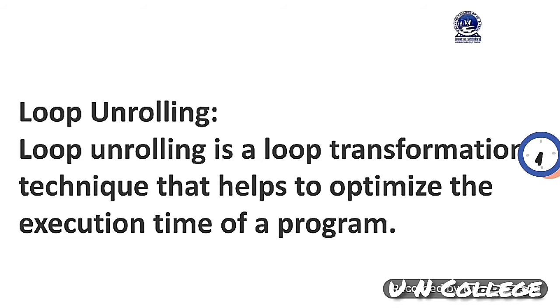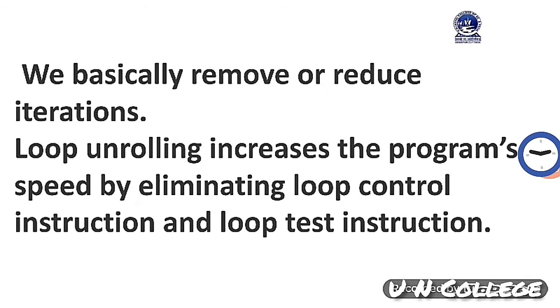Then we will discuss the second technique for loop optimization, that is loop unrolling. Loop unrolling is a loop transformation technique that helps to optimize the execution time of a program. We basically remove or reduce iterations.